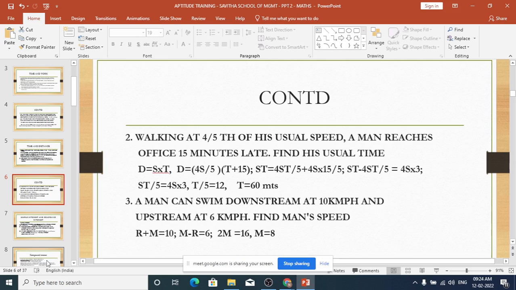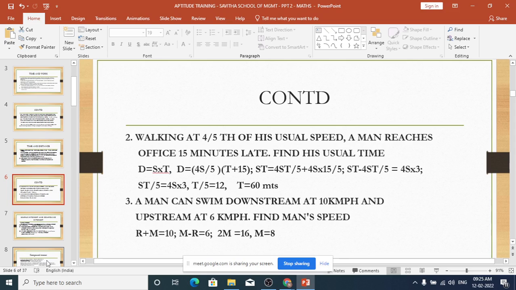Can somebody read this question? Can you read? Yes, sir. Walking at 4 by 5th of his usual speed, a man reaches office 15 minutes late. Find his usual time.